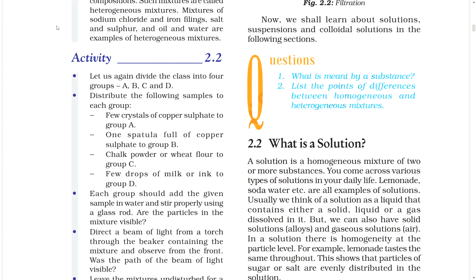Are the particles in the mixture visible? Direct a beam of light from a torch through the beaker containing the mixture and observe from the front. Was the path of the beam of light visible?